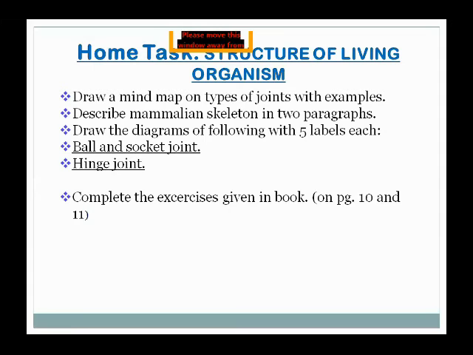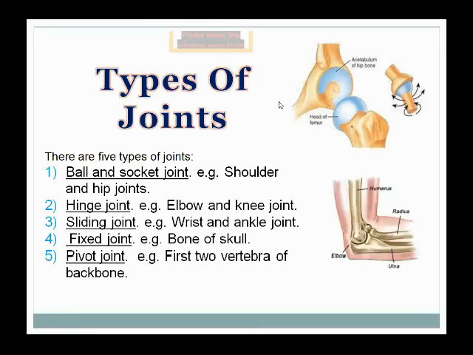Now, this is today's home task. So, question number one is: draw a mind map on types of joints with examples. So, what is question number one? Draw a mind map on types of joints with examples. Here are the types of joints. You can write these types in the form of a mind map with their examples. You should take the screenshot of this slide also.